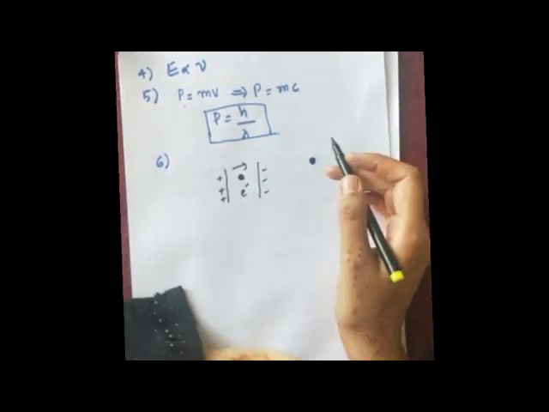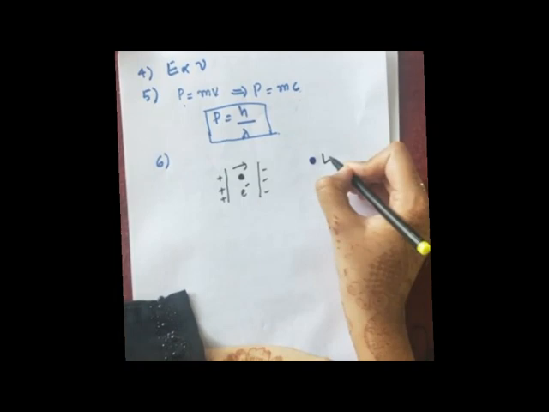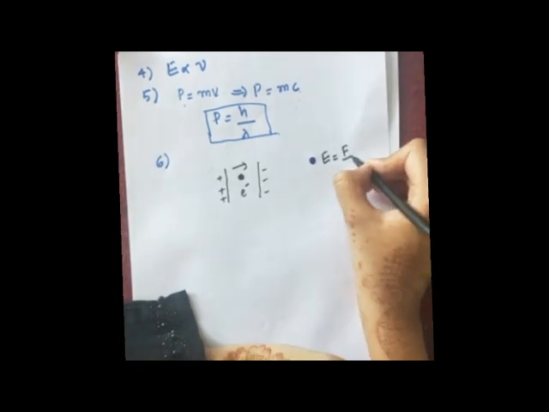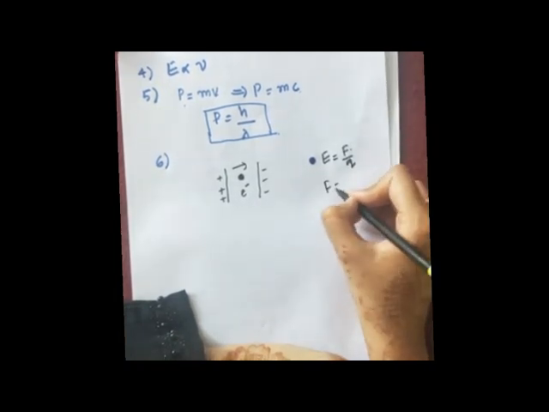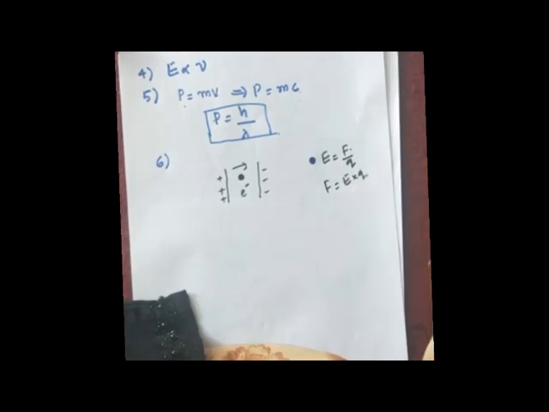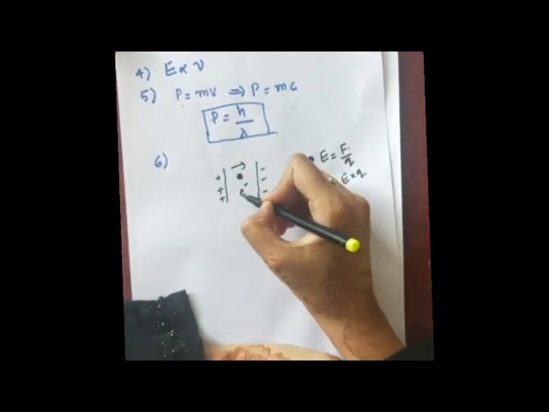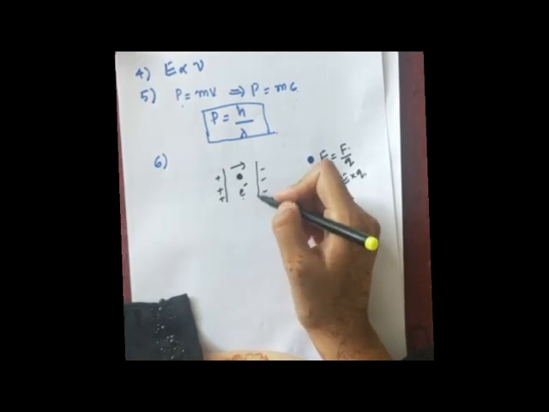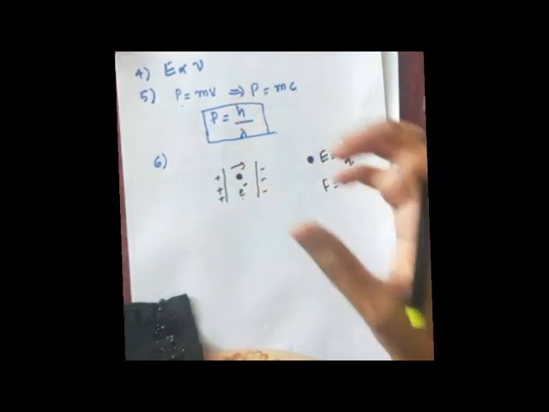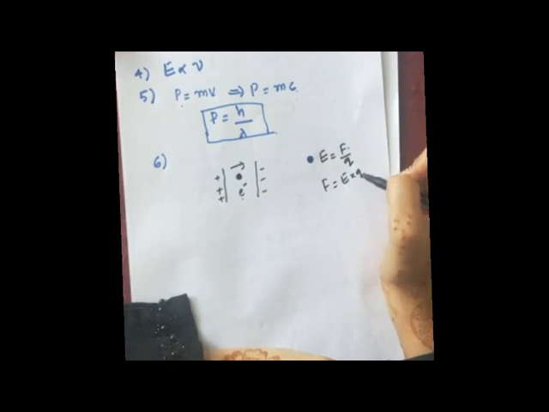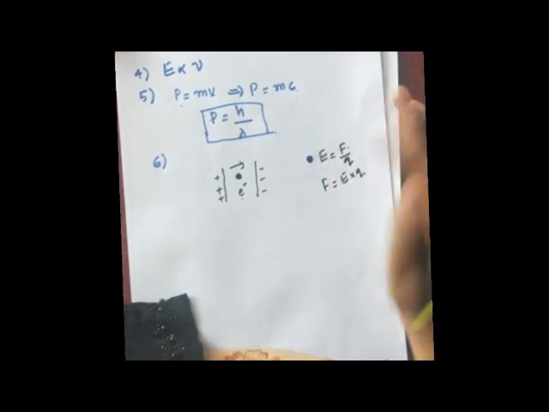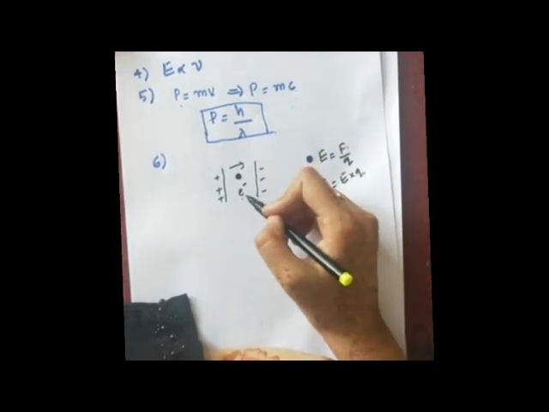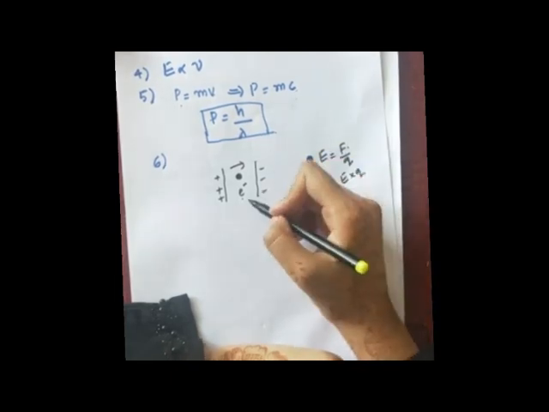If you remember the electric field intensity formula, E is equal to F upon Q, then F is equal to E into Q. It means if you place a charge in an electric field, a force will be applied on that charge according to this formula. It is there in the first chapter only. This is for a charged particle, remember.